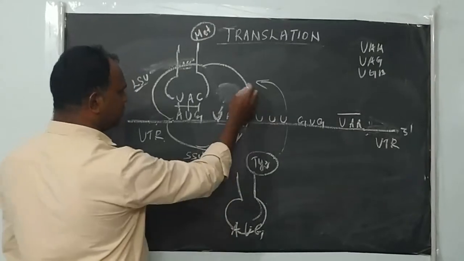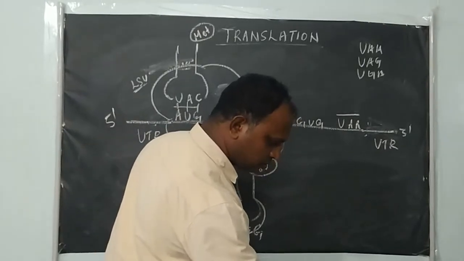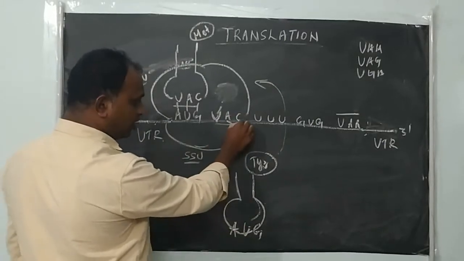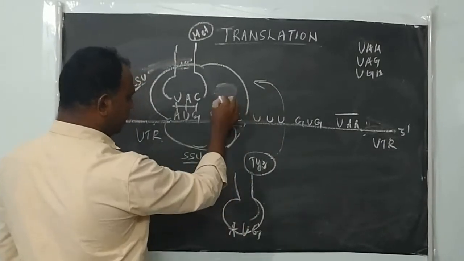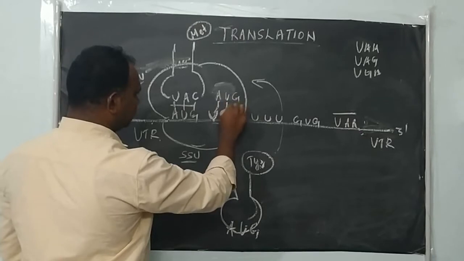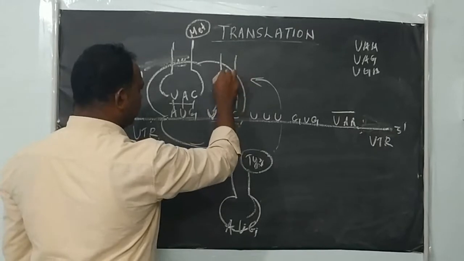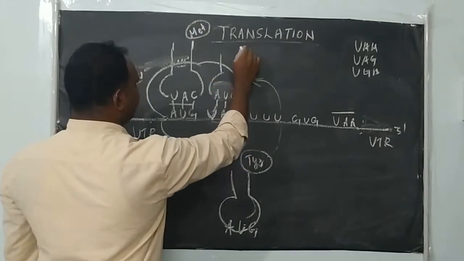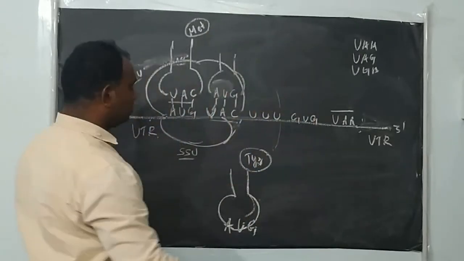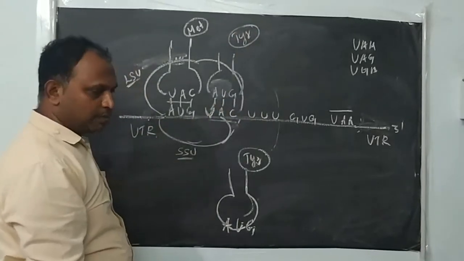So this tRNA, like you see here, has the anticodon AUG for the UAC of the mRNA. This tRNA comes and binds here, A, U, G, and they bind with this codon and anticodon, both are binding. This is another tRNA, right? Which carries what amino acid? Tyrosine amino acid here, tyrosine, right?